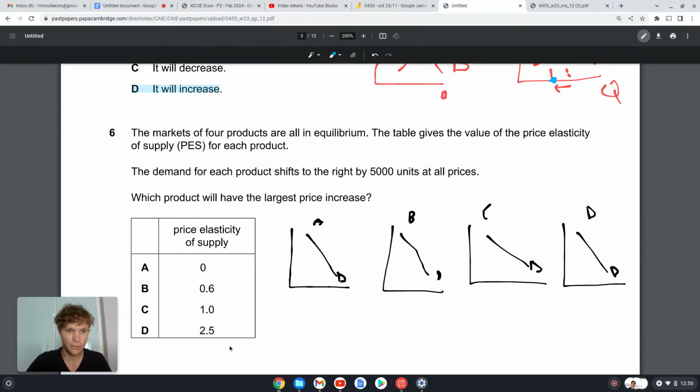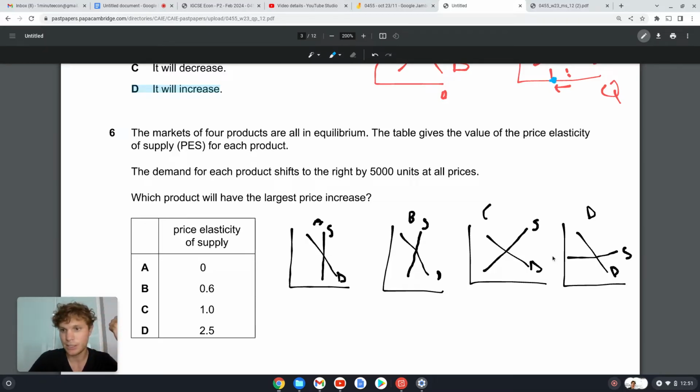Then let me start at the top. For A, we've got 0 degrees, so perfectly inelastic supply. Then we've got B, 0.6, so that'll be quite inelastic. Okay. Then we've got C, which is unitary elasticity, so that's 45 degrees. And then we've got D, which is 2.5, which is pretty elastic supply.